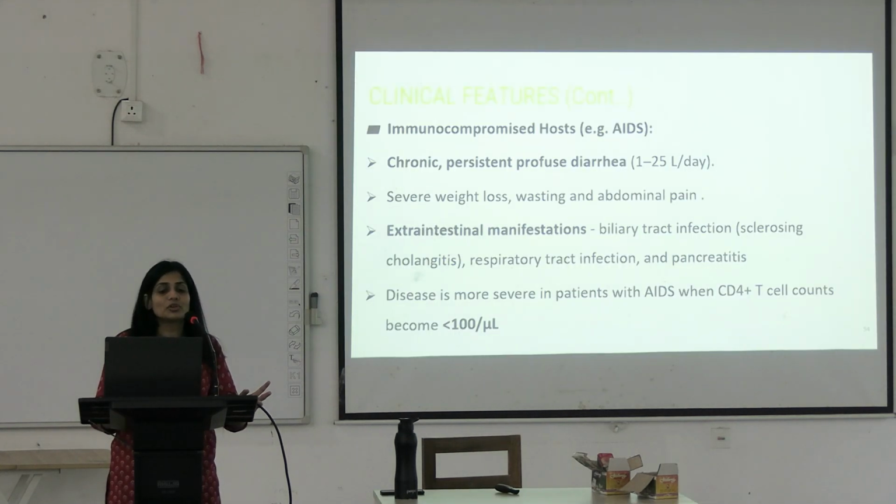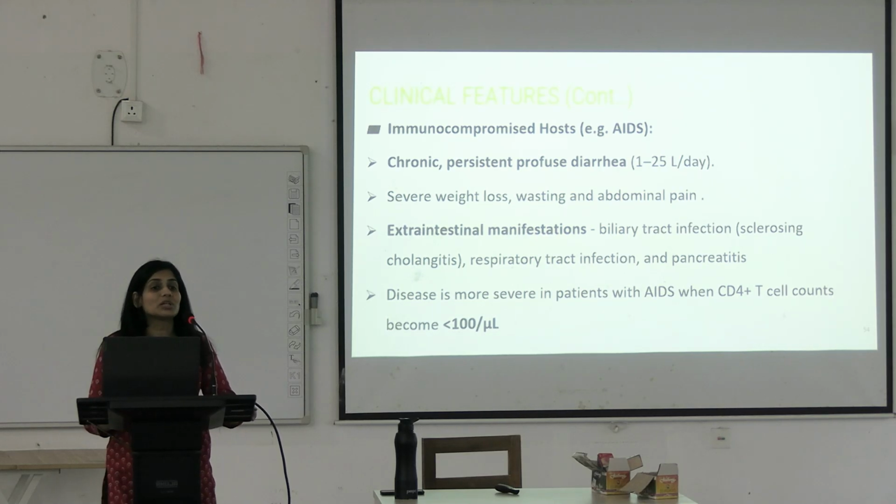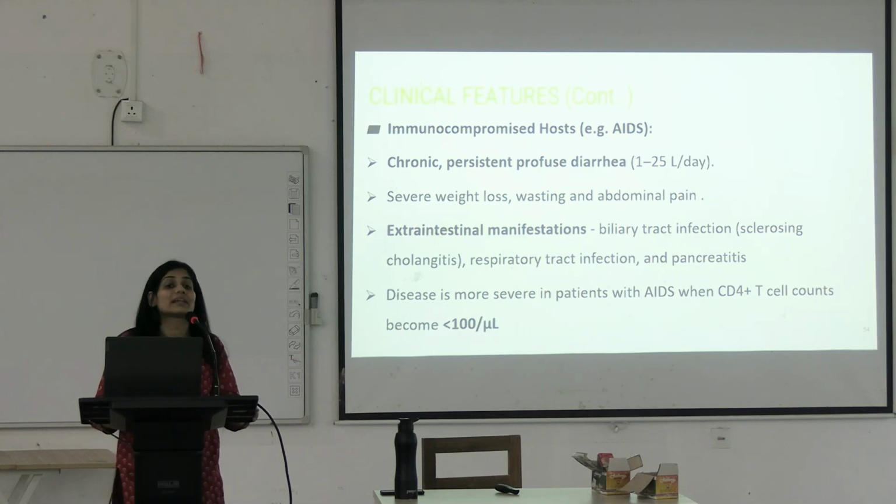But in case of immunocompromised patients, you will see persistent profuse diarrhea, sometimes up to 25 liters per day. Is it possible? Okay. 25 liters per day sometimes in HIV patients. So when this patient comes to you, you will see this patient has gone severely cachexic.